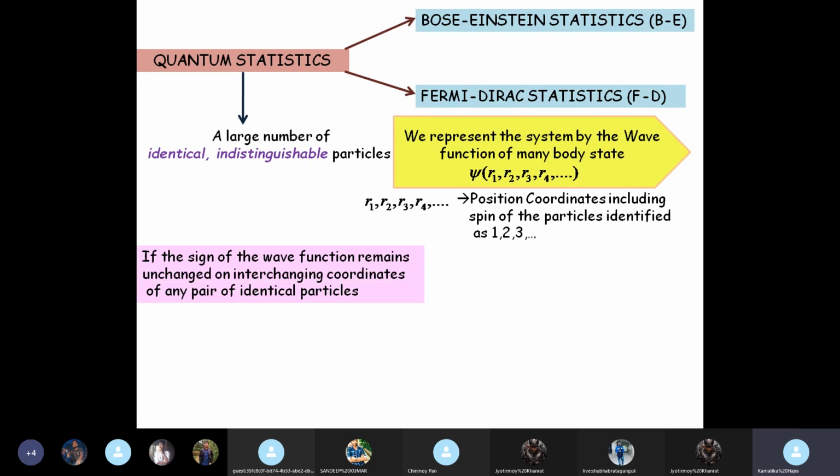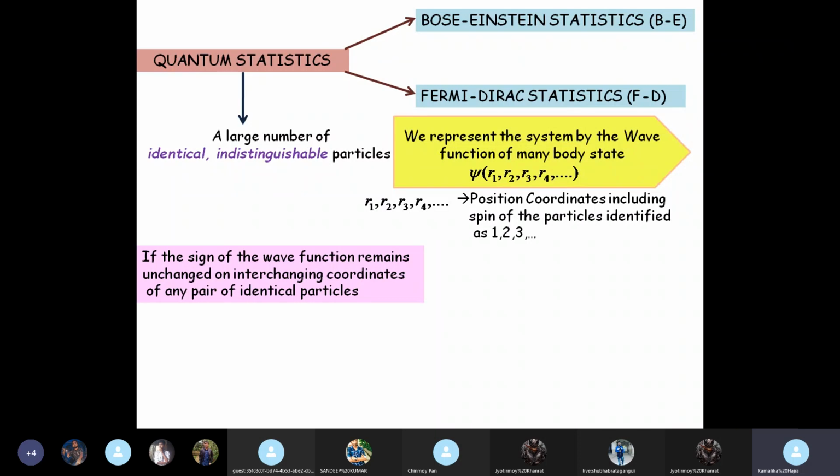Okay. If the sign of the wave function remains unchanged on interchanging the coordinates of any pair of identical particles, so you have identical particles, you have no way of separately identifying one from another.